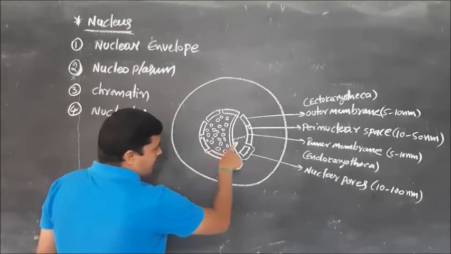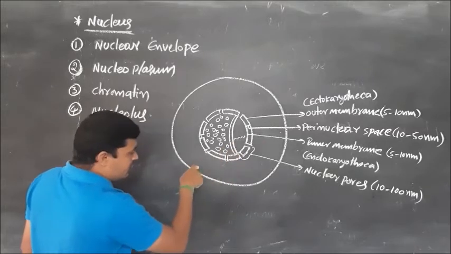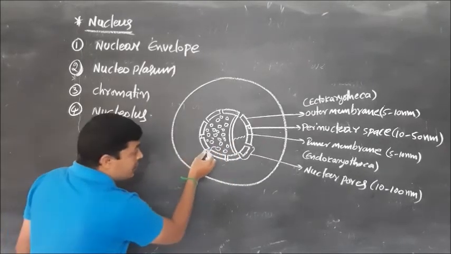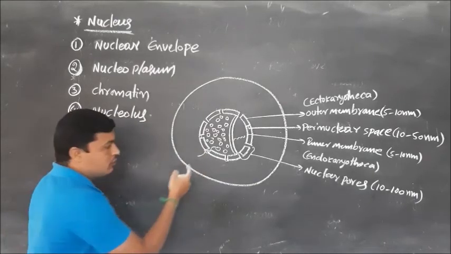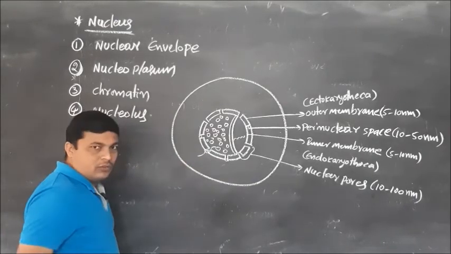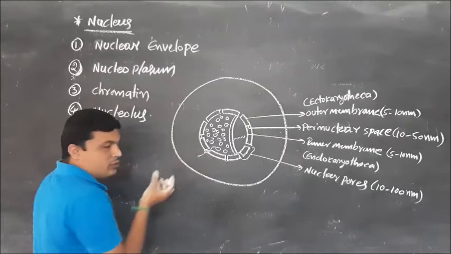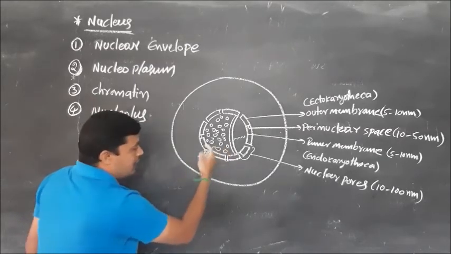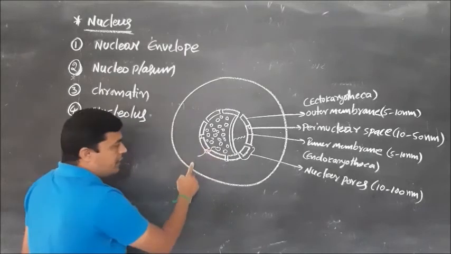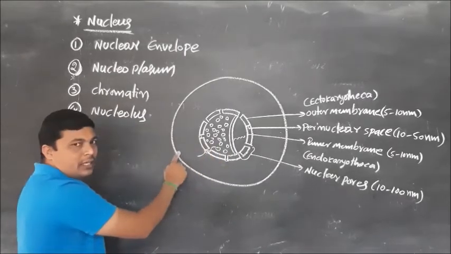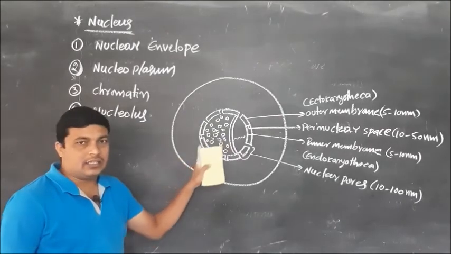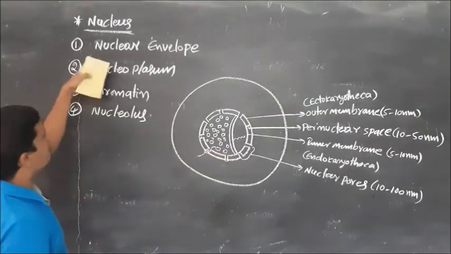After preparation, this mRNA is transferred to the cytoplasm through the nuclear pores. So the nuclear pores are useful in the transportation of mRNA, enzymes and other materials from the nucleus to the cytoplasm and to the nucleus.